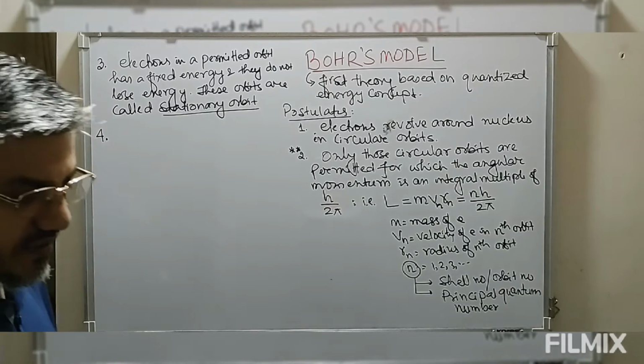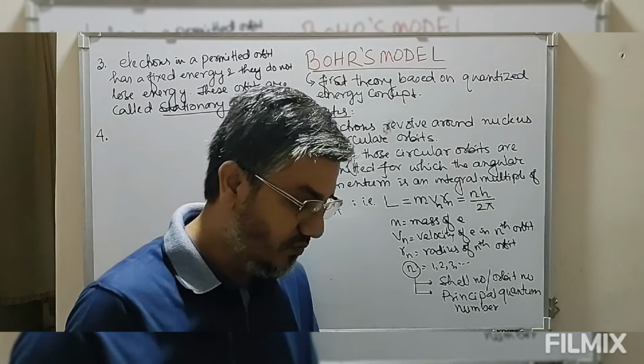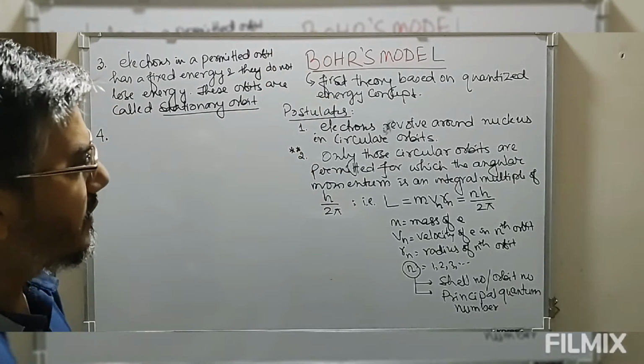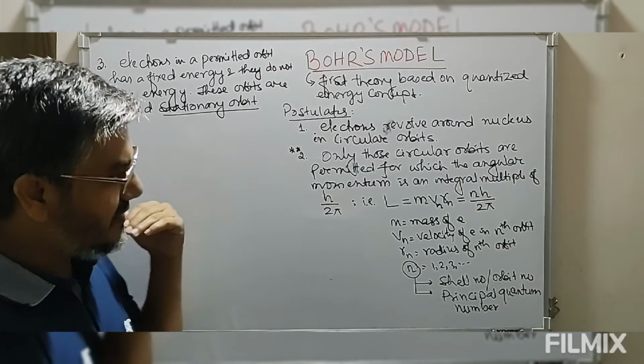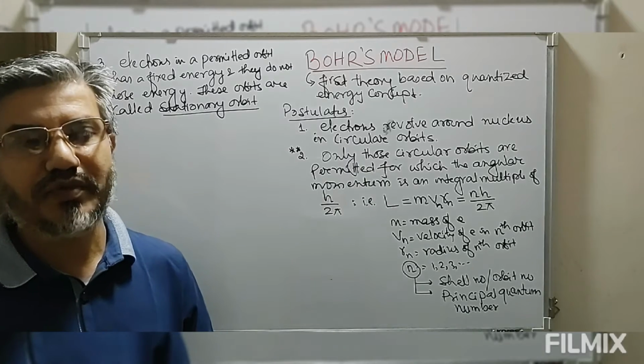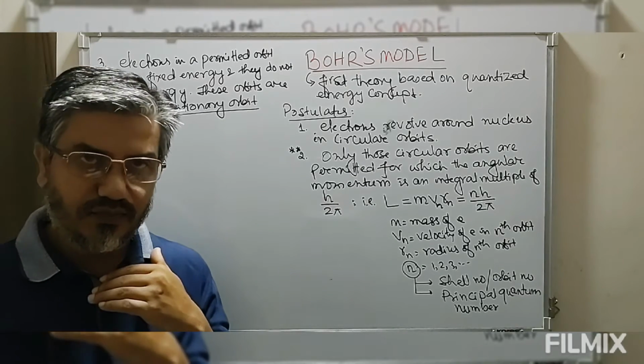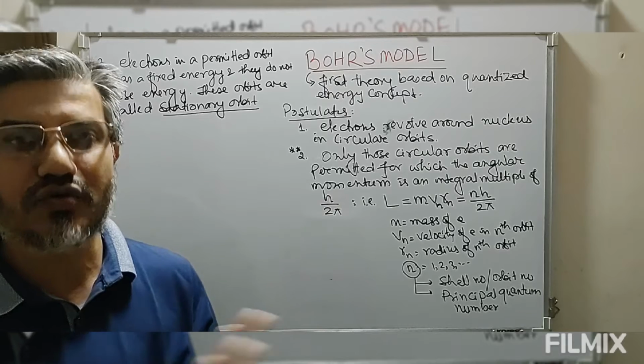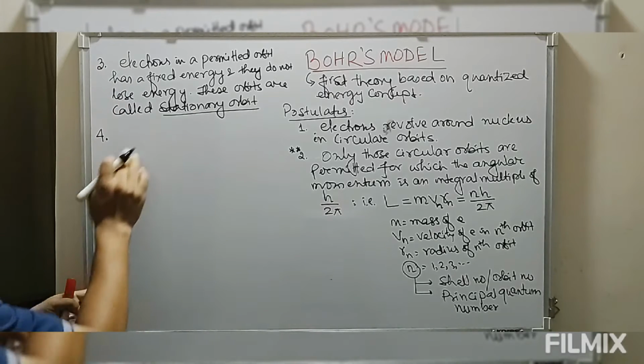Number 4 postulate regarding Bohr's model is, now look at this, as we increase the distance of the circular orbit, the energy possessed by the electron in that orbit also increases.